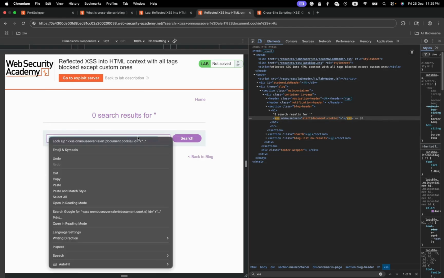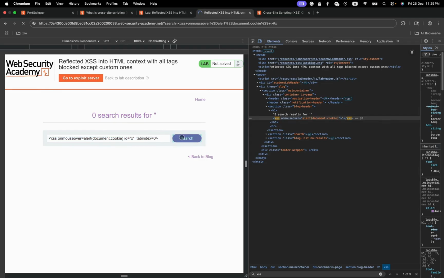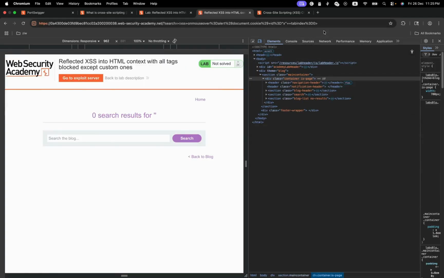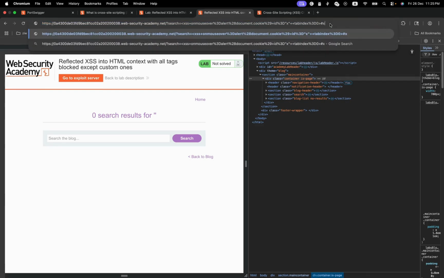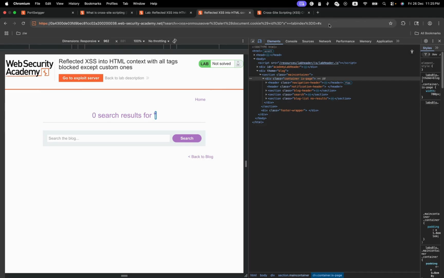So let's copy that. Let's search. Let's put here hash x. It didn't work.